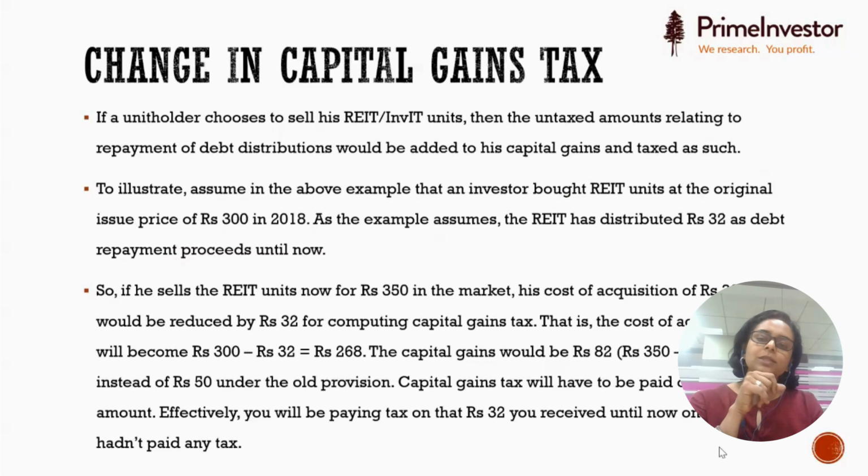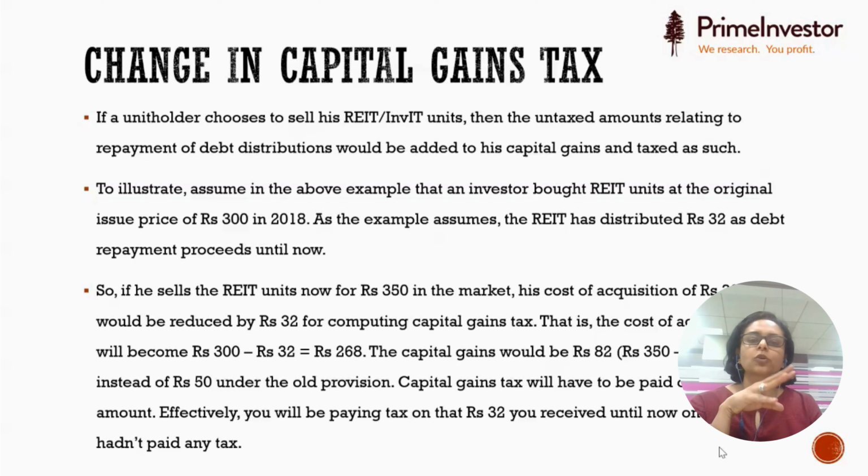They also made a change to the capital gains tax. This that we are talking of is part of your other sources of income that will get taxed at your slab rate. Now, in capital gains too, there have been some changes. Here again, we'll try to explain this with an illustration. The same illustration: issue price was 300, 32 rupees debt repayments. Now, you're not waiting for redemption, you're deciding to sell it in the secondary market at say 350 rupees.